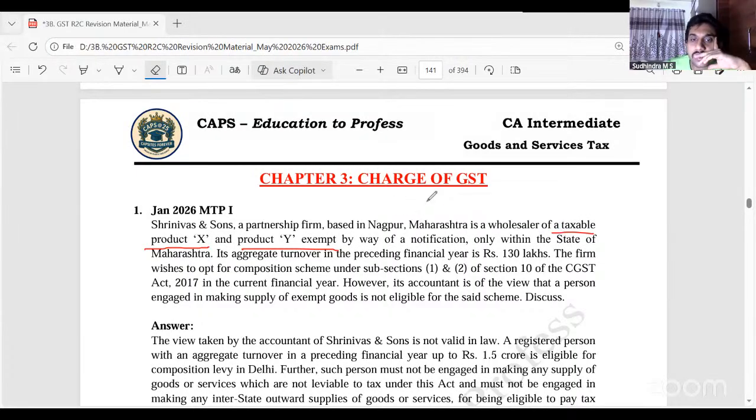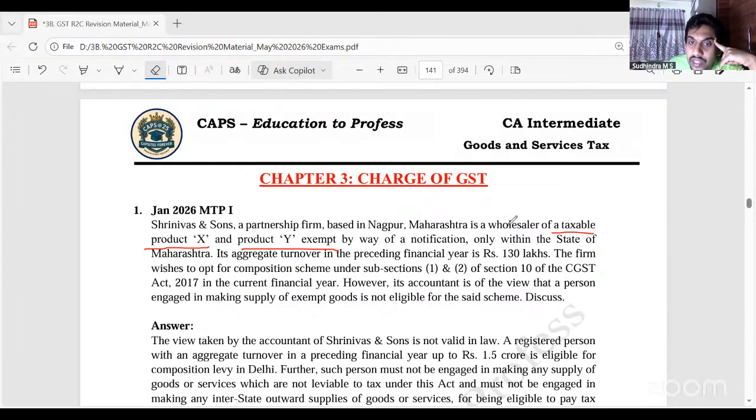Next question. Yes, sir. Yes, they can opt for composition, because the ineligible point is if he is only dealing in goods which are not leviable under GST. Correct? Only then you are ineligible. Just because you are dealing in taxable and exempt goods, there is no restriction.